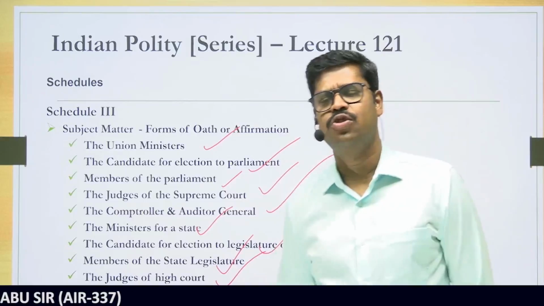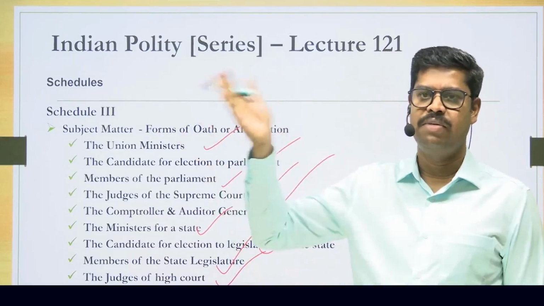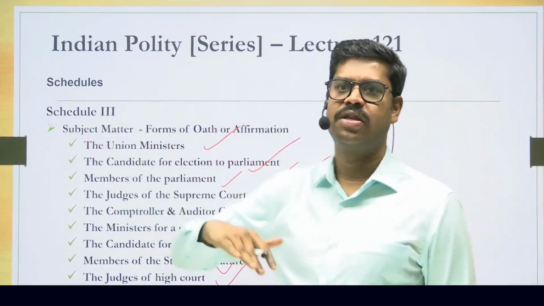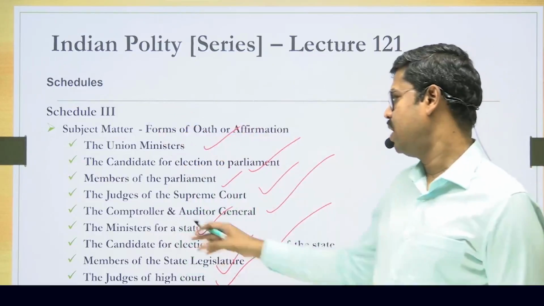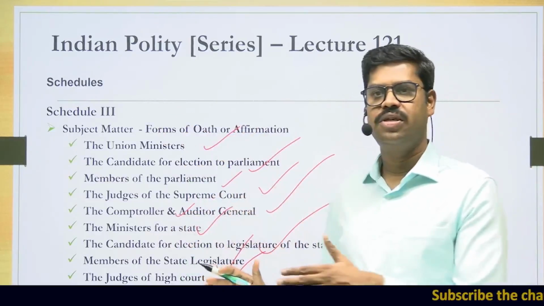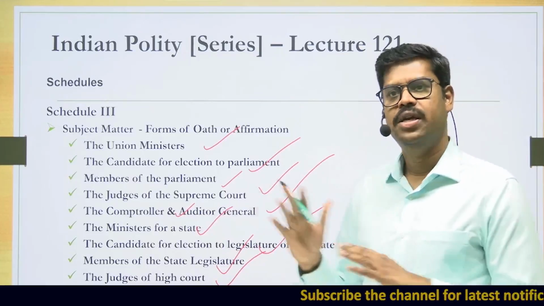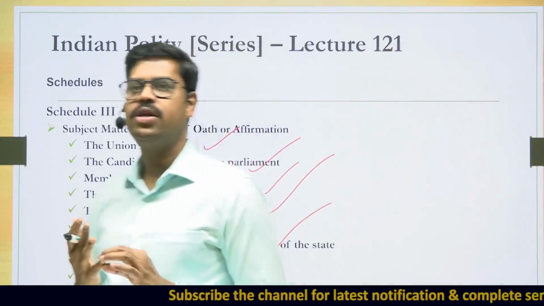So you may remember, ministers at both the levels, people who wanted to contest election to parliament or to the state legislature, somebody who got elected to the parliament or state legislature, then the judges of the Supreme Court, the judges of the High Court, and in addition to that, the Comptroller and Auditor General. So for these functionaries, what type of oath is to be administered on various occasions is given in the Schedule 3 of the Constitution.